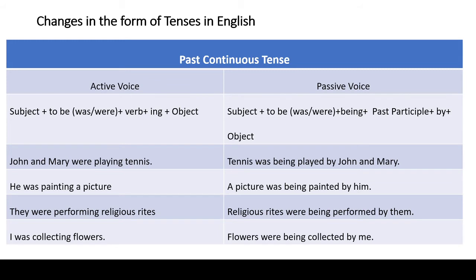Flowers is plural, so were is the correct helping verb. After that we have to write being. Being is followed by past participle of the main verb, that is collected. After collected we have to write by. By is followed by passive form of I, that is me. So the correct answer is flowers were being collected by me.